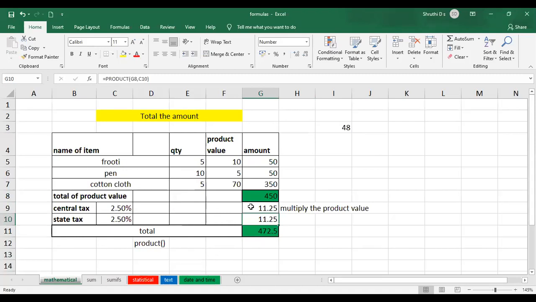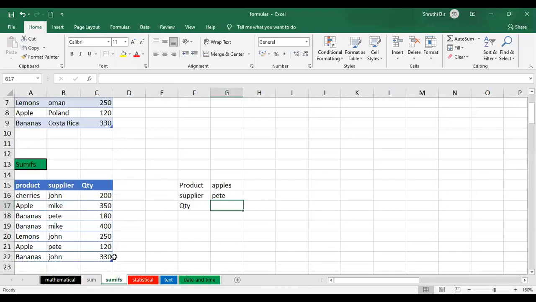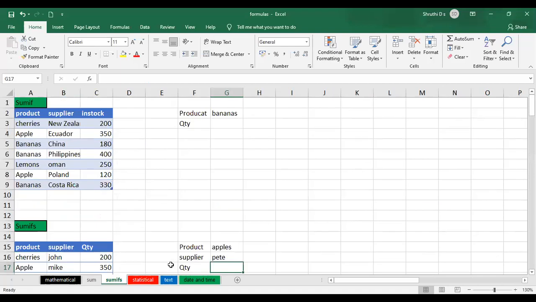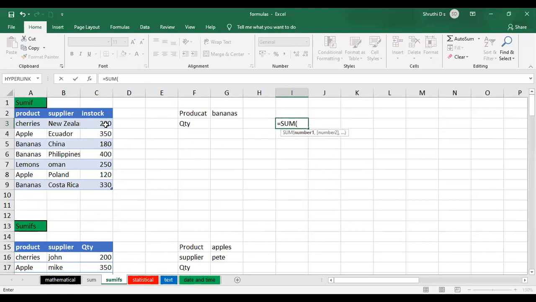Other than sum, you do have two more, which are sum if and sum ifs. Concentrate here, sum if and sum ifs. In sum, what do we do? If I want the sum of an entire column, I can just select the column over here and close the brackets. So the entire sum will be in my hand, right? It will be displayed here.